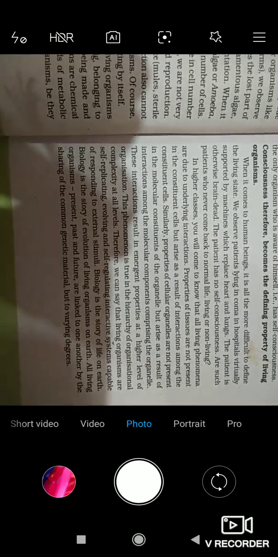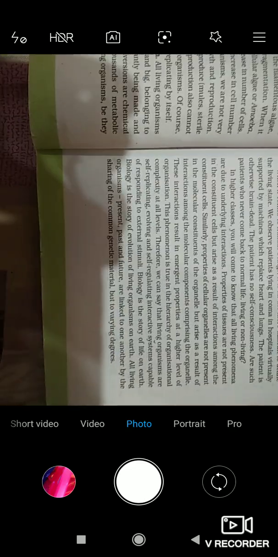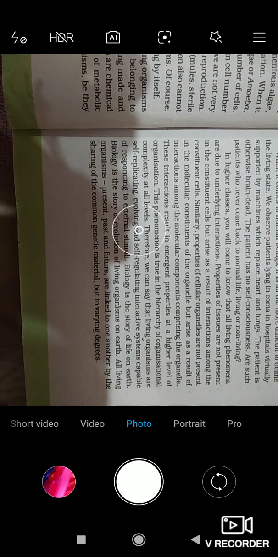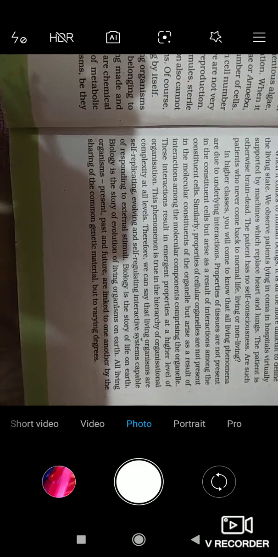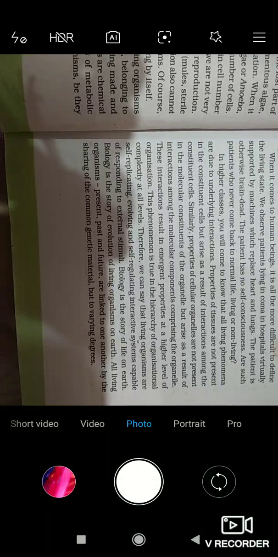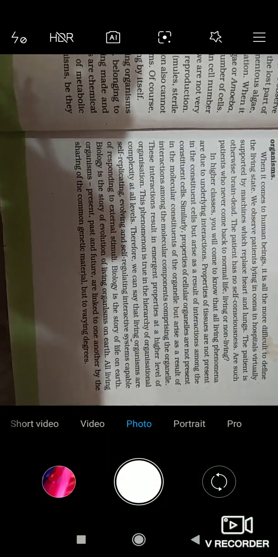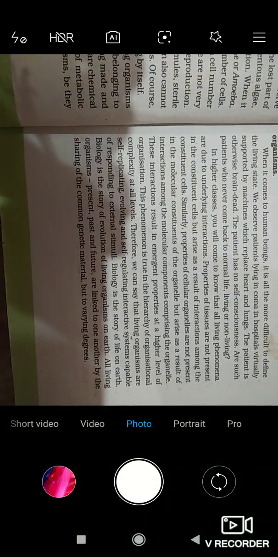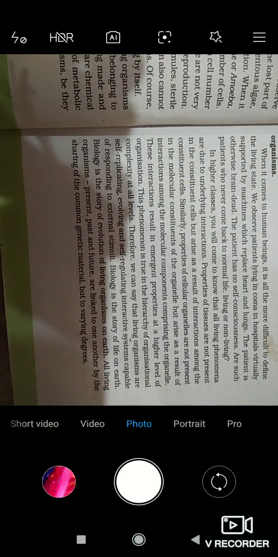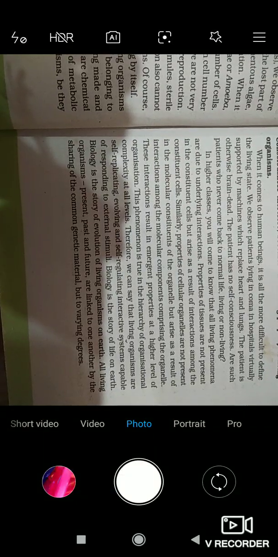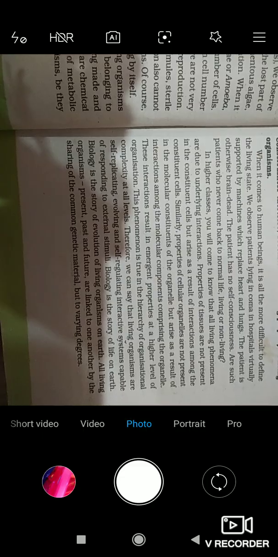This phenomenon is true in the hierarchy of organizational complexity at all levels. So such a phenomenon is common in all living beings.